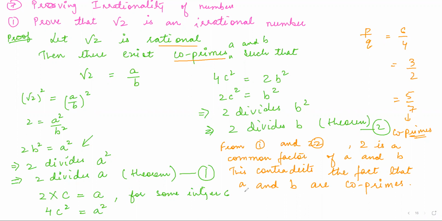Therefore, our assumption is wrong. Hence, our assumption is wrong. So what was the assumption? This was the assumption that we have assumed it to be rational. And therefore, under root 2 is irrational.